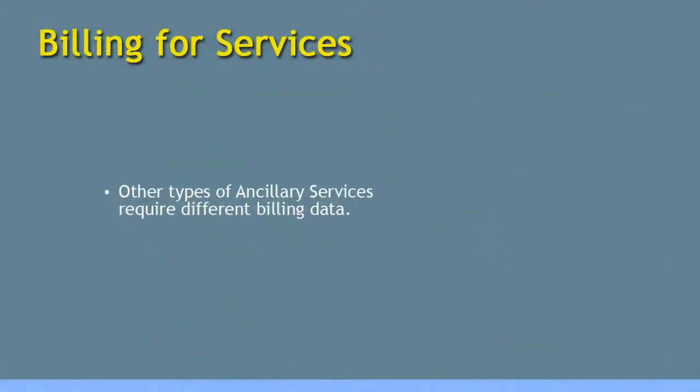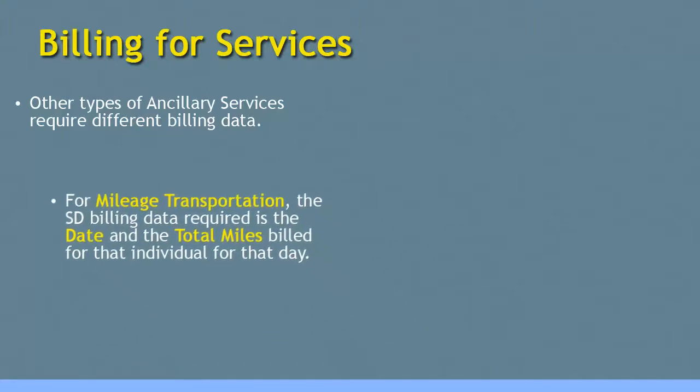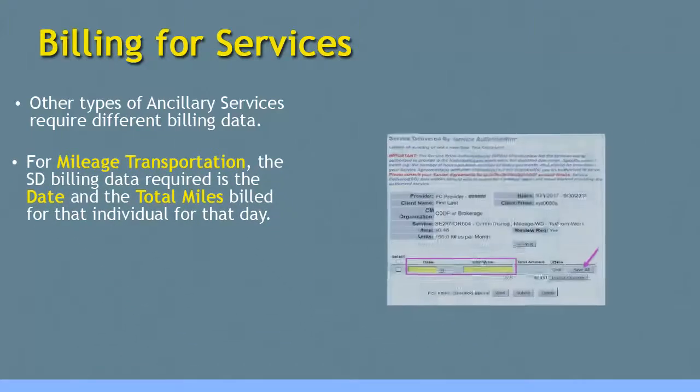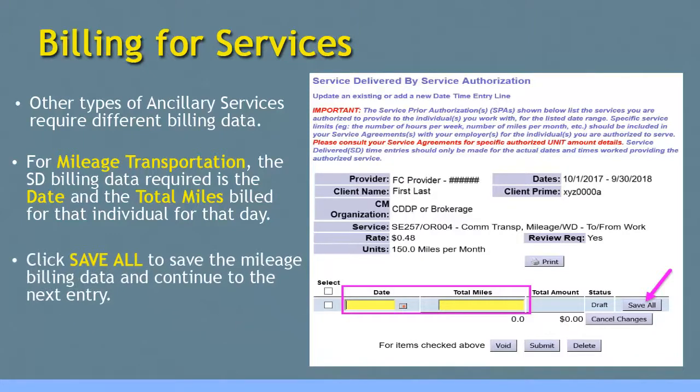Other types of ancillary services may require different information as the billing data. For example, mileage transportation, as we see in this example here, the SD billing data required is the date and the total miles driven being billed for the individual that day. As with other SD billings, click Save All to save the mileage billing data to draft and to continue to the next entry.